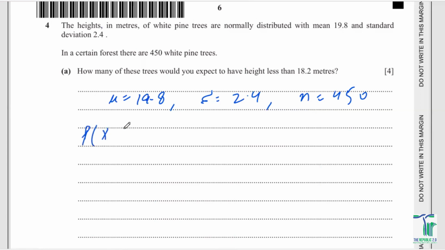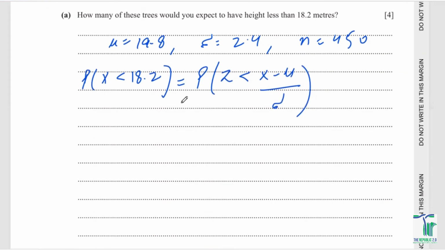So probability of x less than 18.2 आपने निकालनी है. And that would eventually become that probability of, अगर आप इसके random variable के terms लिखते हैं, z less than x minus mu upon sigma. So just plug their values in.